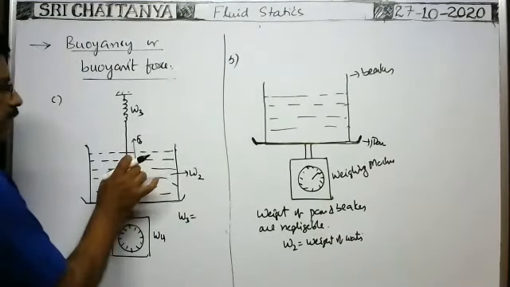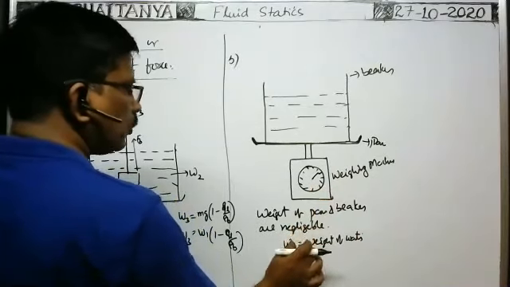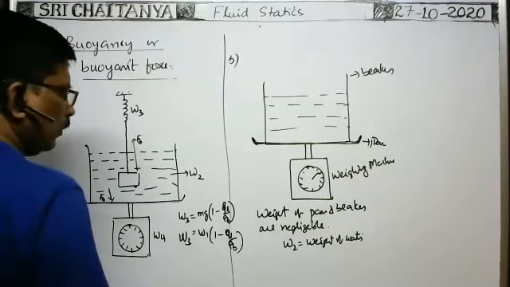What about W4? Whenever no body is submerged in the liquid, the weight of the liquid in the beaker is equal to W2. Now, whenever the body is submerged in the liquid, what is the reading shown here? W4 is equal to how much? Anybody else?